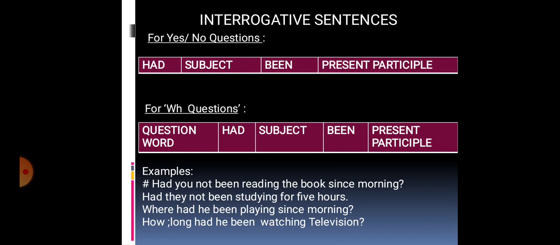Now examples. Had you not been reading the book since morning? Had they not been studying for 5 hours? Where had he been playing since morning? How long had he been watching television?